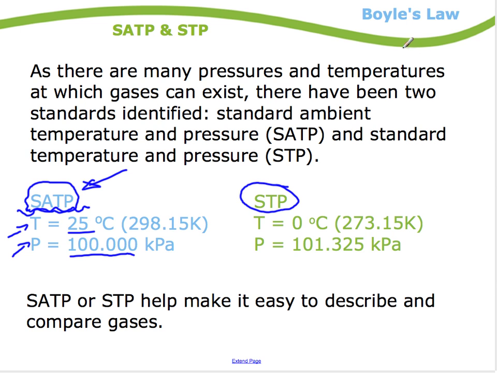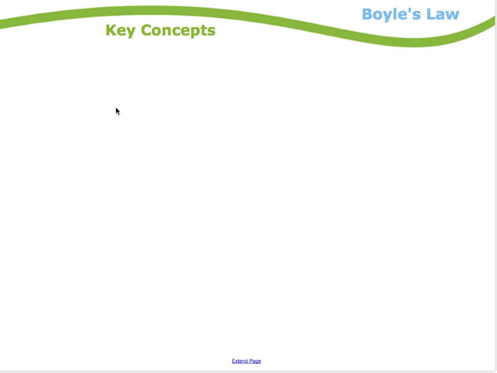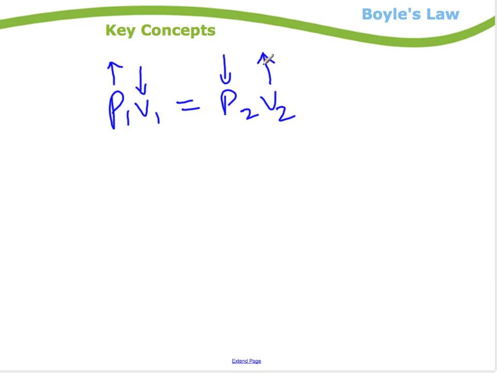Okay, hopefully that gives you a bit of understanding of Boyle's law. He was the guy that related pressure and volume. If the pressure goes up, the volume must be going down. Or if the pressure goes down, the volume must have gone up. So that's the relationship that he explored. In the next section, we'll look at Charles's law, who explored a different relationship.